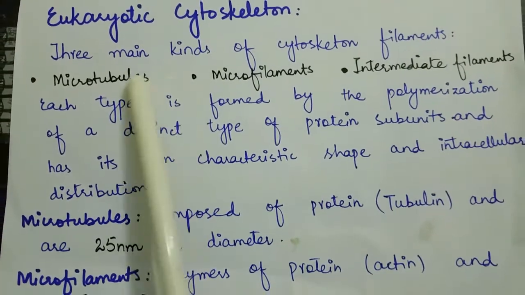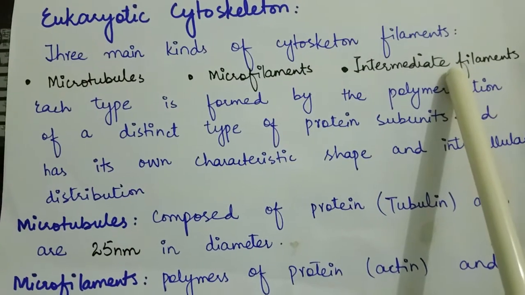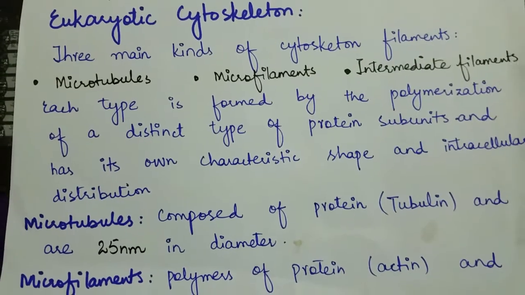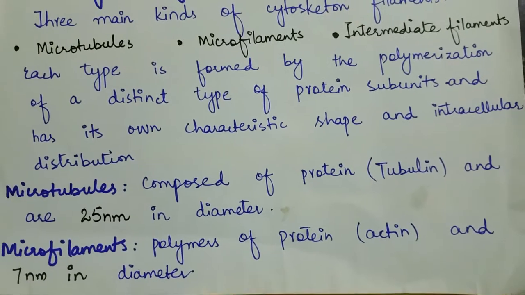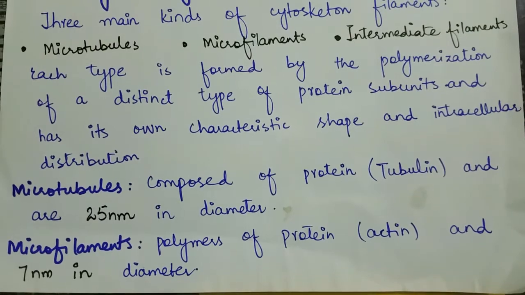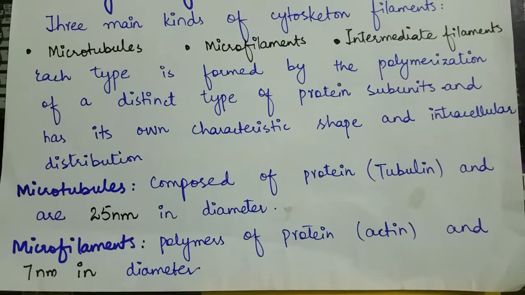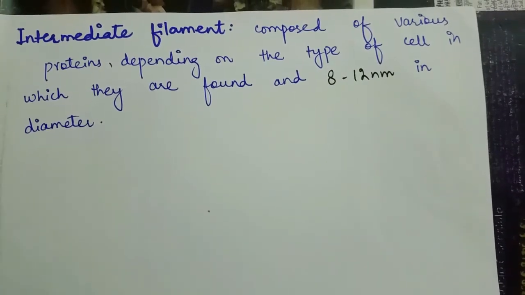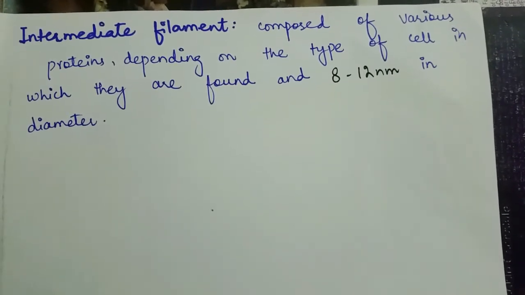First are called microtubules, second are microfilaments, and third are intermediate filaments. Each type is formed by the polymerization of a distinct type of protein subunits and has its own characteristic shape and intracellular distribution. Microtubules are composed of protein tubulin and are 23 to 25 nanometers in diameter. Microfilaments are the polymers of protein actin and are 7 nanometers in diameter. And intermediate filaments are composed of various proteins depending on the type of cell in which they are found and are 8 to 12 nanometers in diameter.